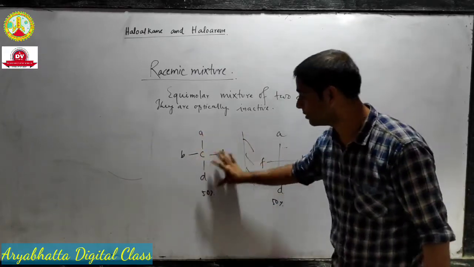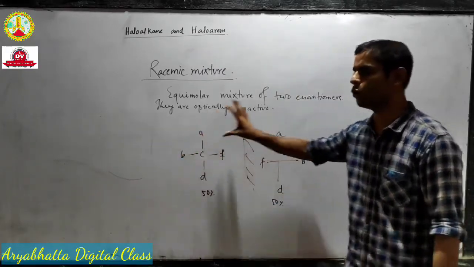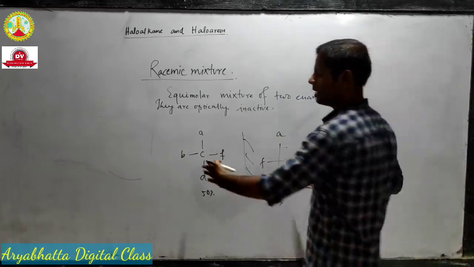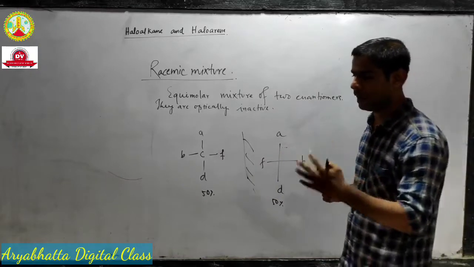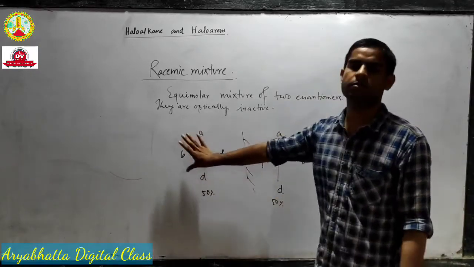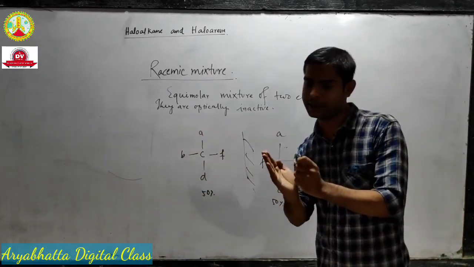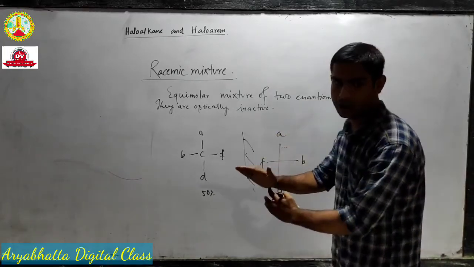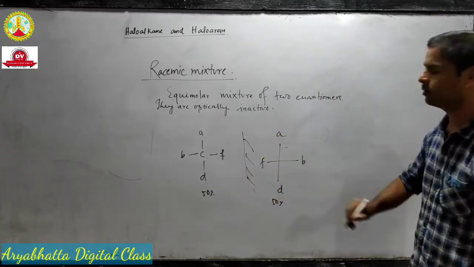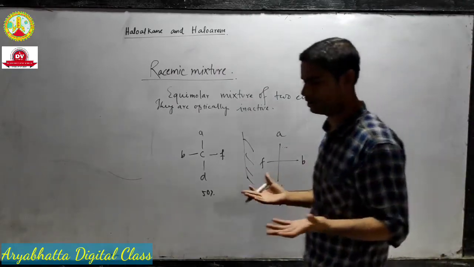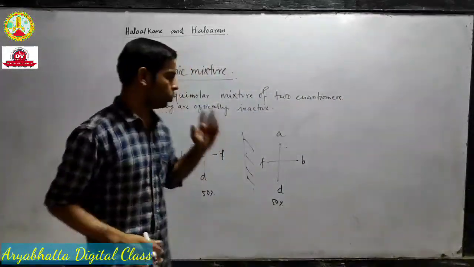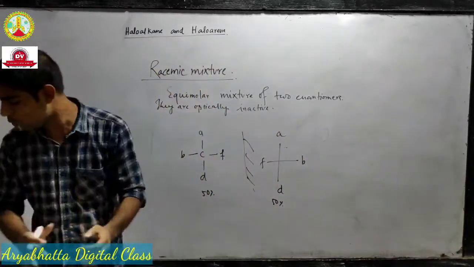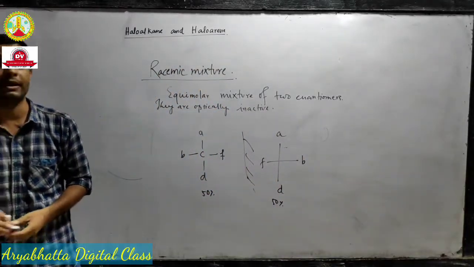That means if this is dextrorotatory, then automatically the mirror image will be levorotatory. And if I take an equimolar mixture, what will happen? Suppose one rotates 20 degrees to the right, the other will rotate 20 degrees to the left, and the result will be zero rotation. So there will be no rotation of the light. So though individually these molecules are optically active, their equimolar mixtures are not optically active.